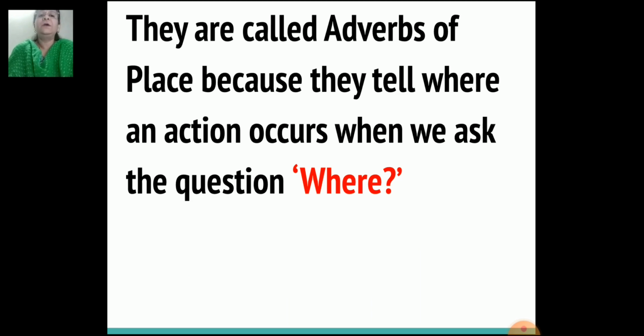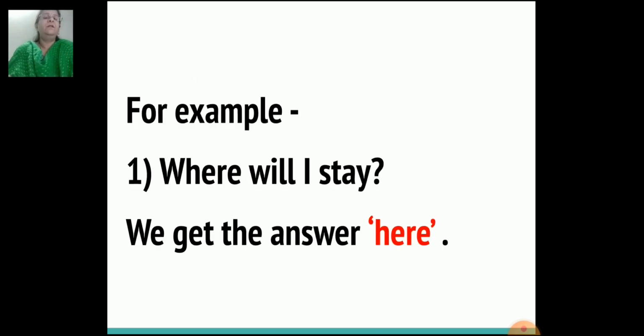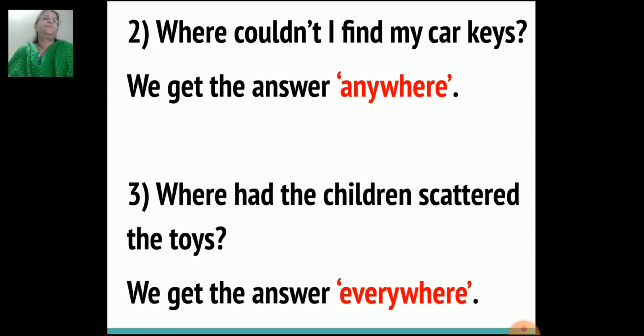When we ask the question, where? So for adverb of place, the question that you ask is where. For example, where will I stay? What answer do you get? Here. In the first sentence, you ask the question, where will I stay? The answer is here. So this is your adverb of place.